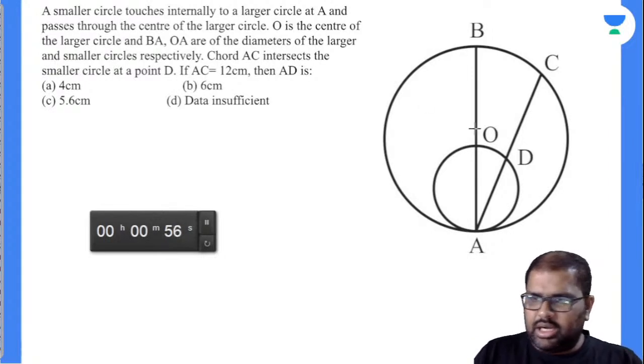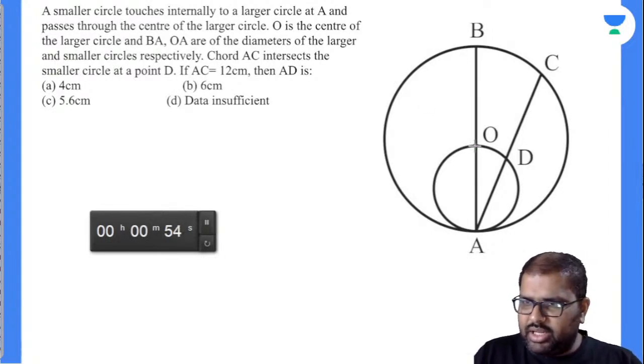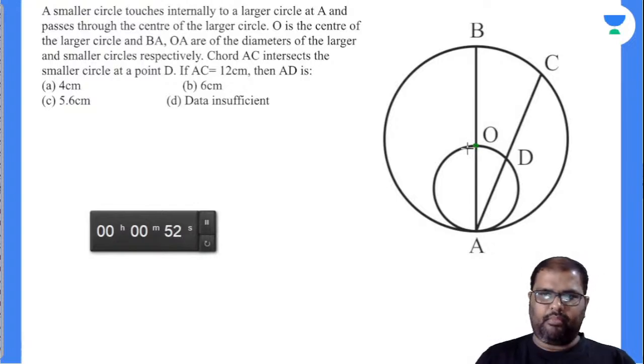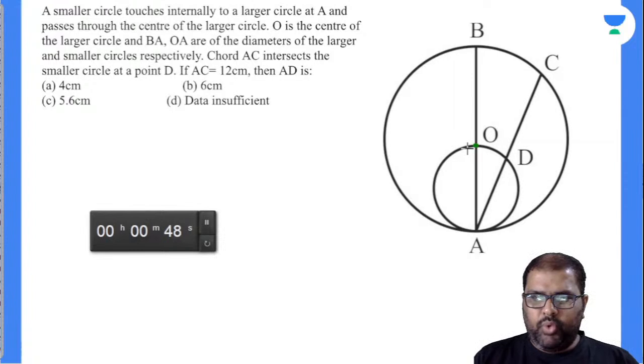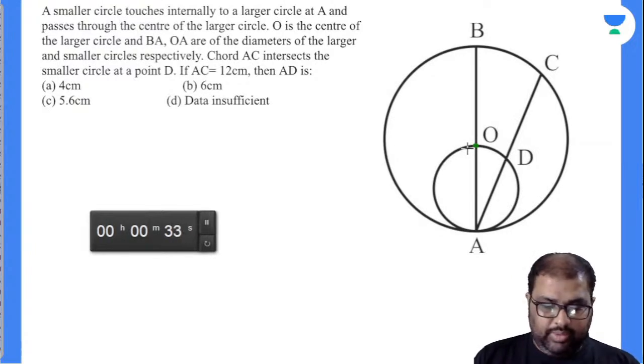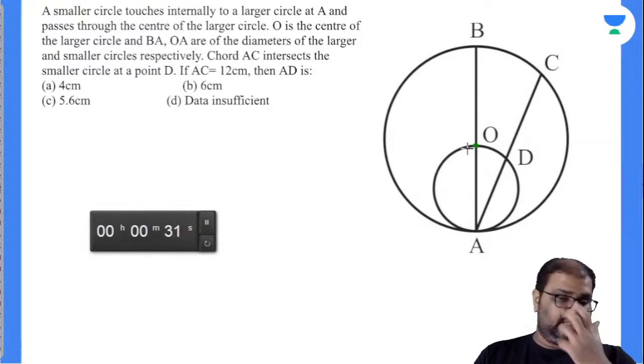BA and OA are the diameters of the larger and smaller circles respectively. Chord AC intersects the smaller circle at a point called D. If AC is equal to 12, then find the AD value is the question asked.